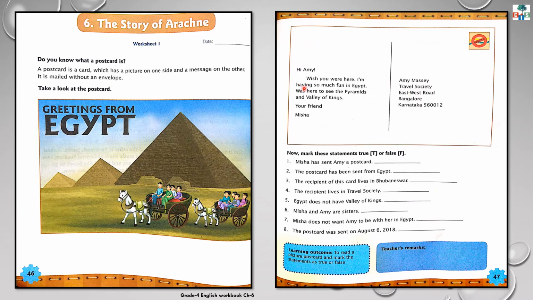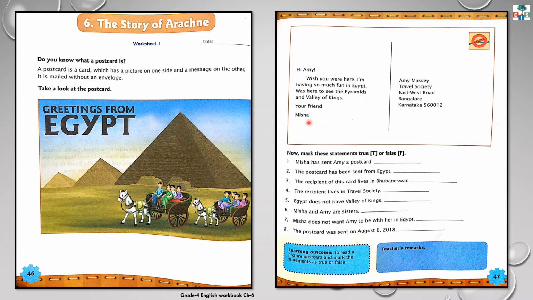Her friend Amy. Understood? So a person who receives something is called a recipient, and a person who writes a message or sends a letter is called a sender.